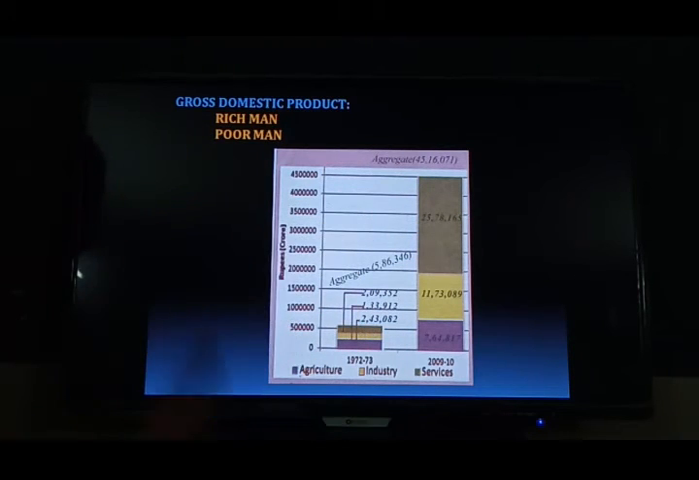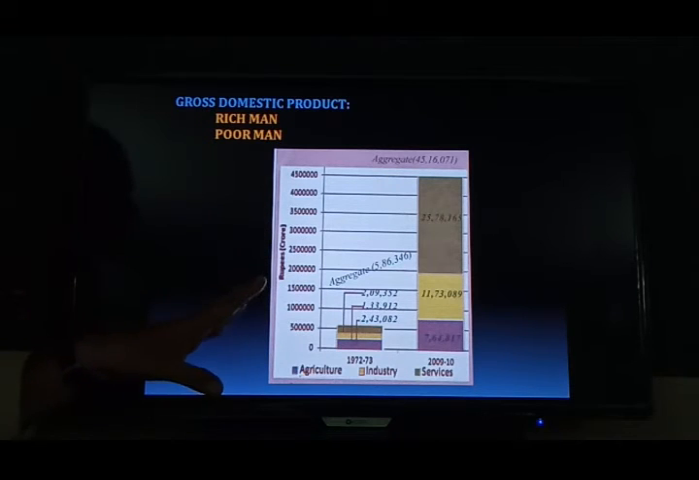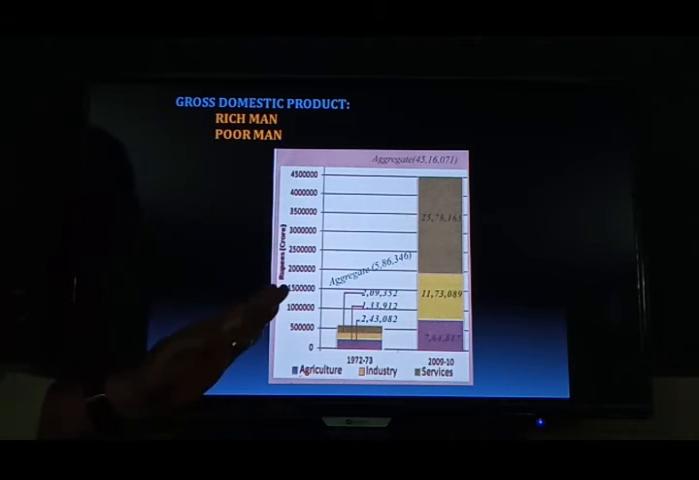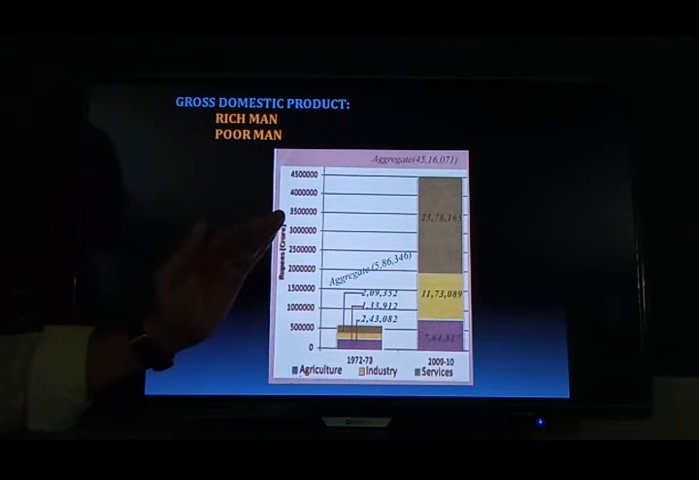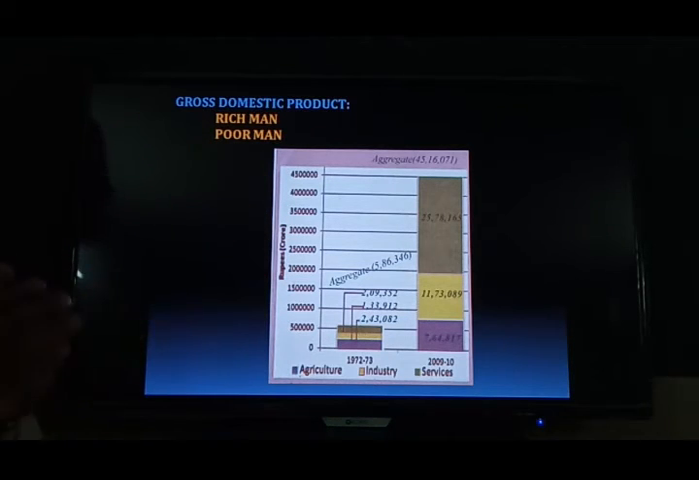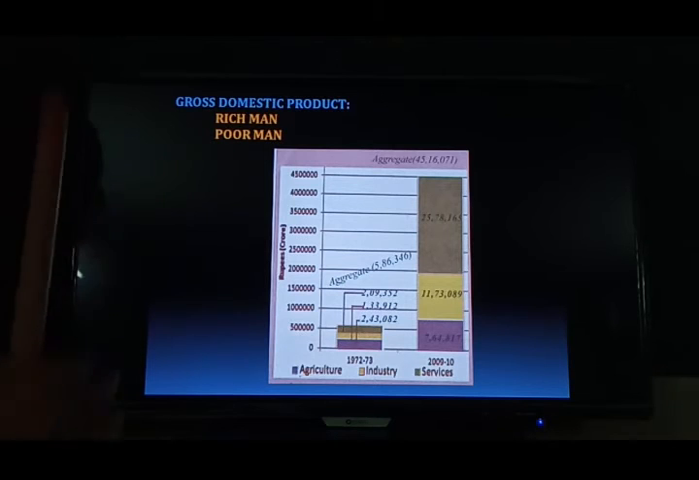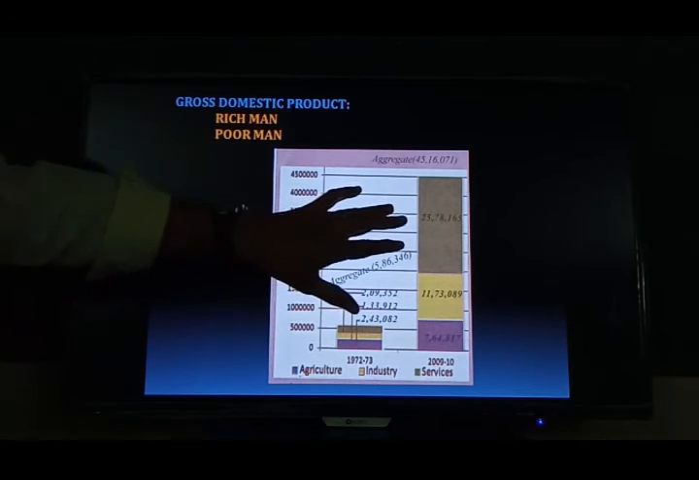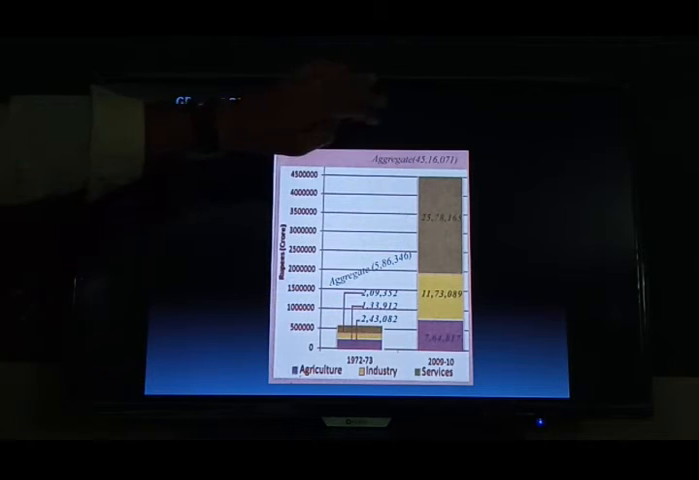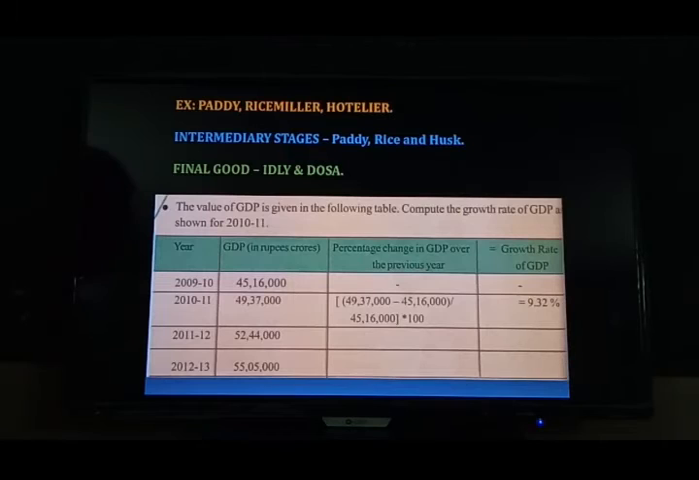Are you understood? So in this picture or in this graph, we can easily find that after 37 years, the service sector is increasing. That means workers are shifting from the agriculture sector to the industry sector to the service sector. So in the service sector, workers have doubled, that we observe in this graph.